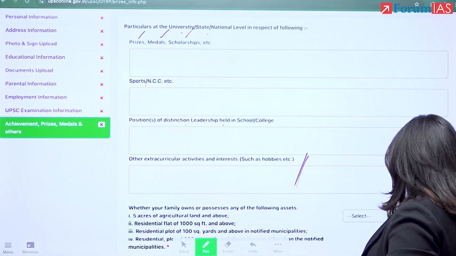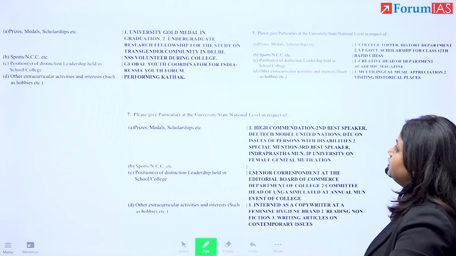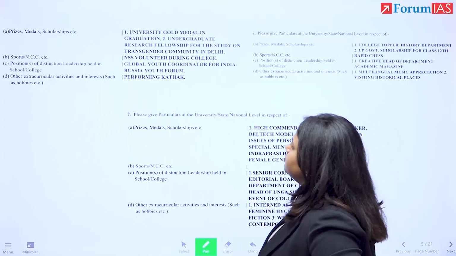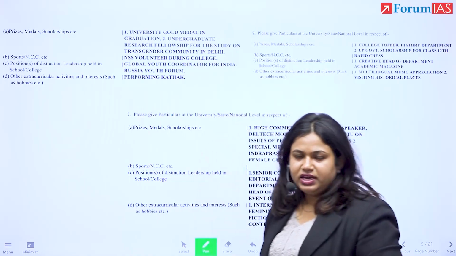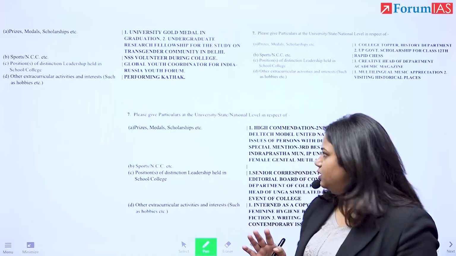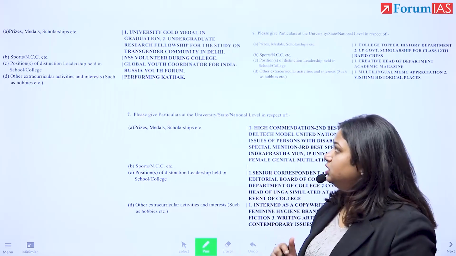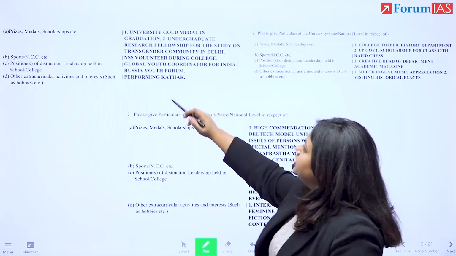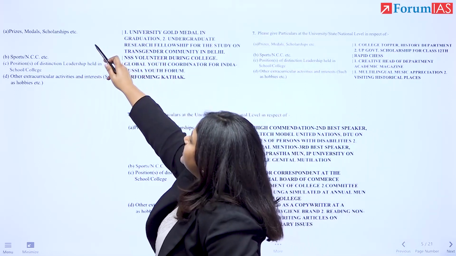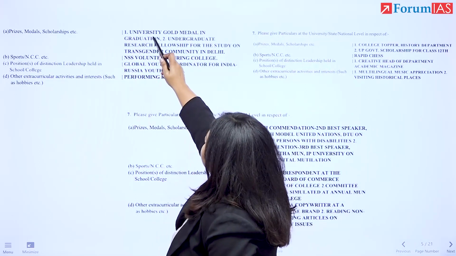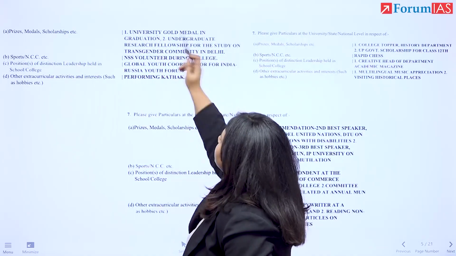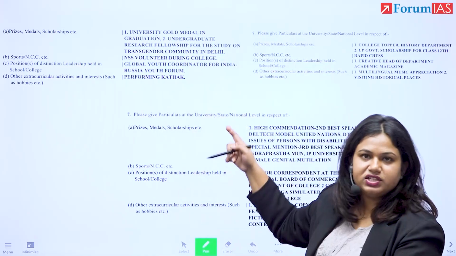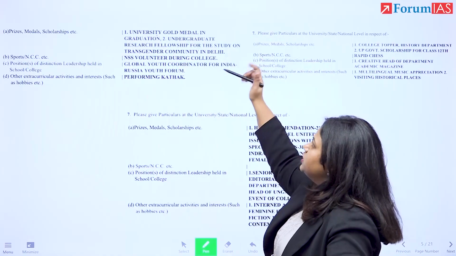Now, what is the sort of thing that people tend to write? We have options from certain different students here, right? Now, all of these students are in the service. I'm not disclosing their details, but again, good rankers, top rankers, right? So let's look at the first option, prize, medals and scholarship. This person has written university gold medal in graduation, right? So they ask for medal. The first thing is medal, gold medal during graduation.